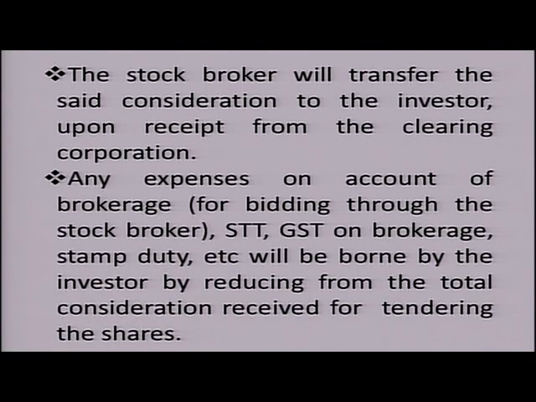However, there are certain expenses which are coming in the next slide. These are certain expenses which you have to bear out of your own pocket. The expenses are the brokerage, security transaction tax, then stamp duty, the SEBI fees, or GST on the brokerage, as applicable. These are certain add-on expenses. So generally, say for example you have sold shares worth 100 rupees, these expenses could be anywhere in the range of 0.3, 0.4% to 1% of the total value of consideration. This amount will be deducted by the stockbroker from the money which is payable to you, and the remaining balance amount will be paid to you.